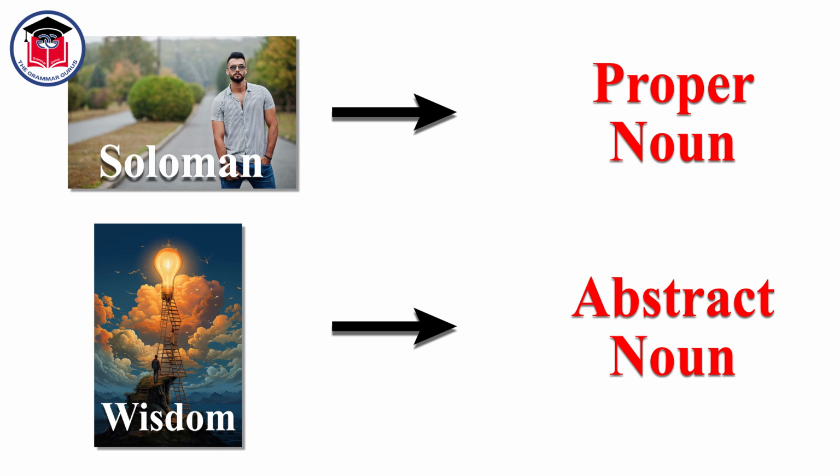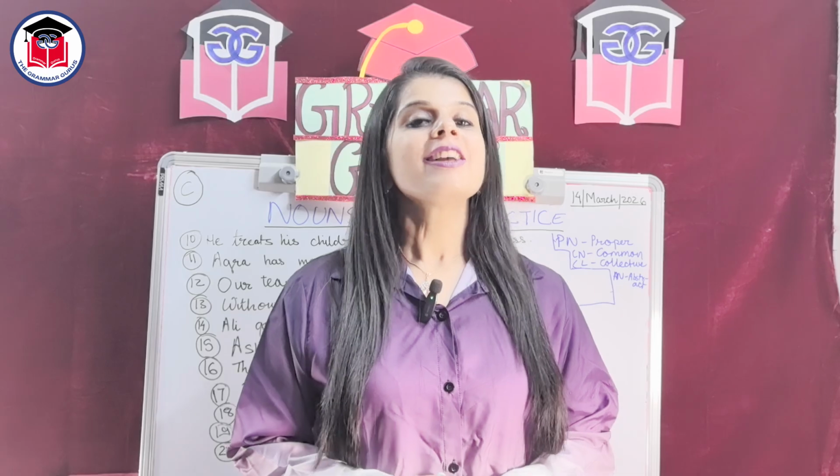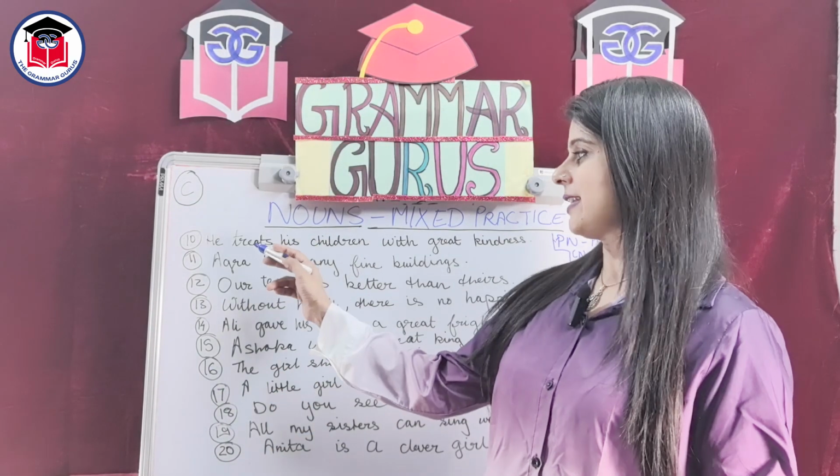Once again, guys, what is wisdom? Wisdom is the state or condition of being wise. So we can only think of wisdom. Again, we cannot hear wisdom. We cannot see wisdom. We cannot smell wisdom. We cannot taste wisdom. We cannot touch wisdom. We can only think of it. Thus, wisdom is an abstract noun. So, guys, now moving on to the next sentence.